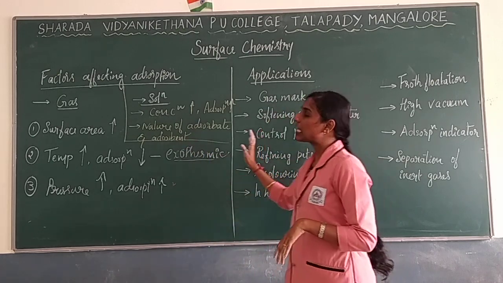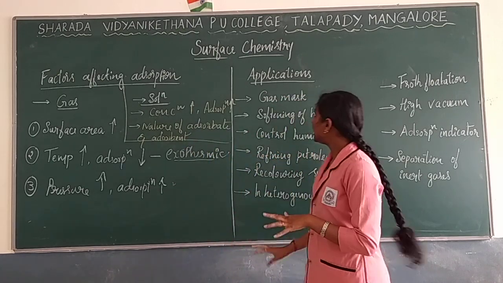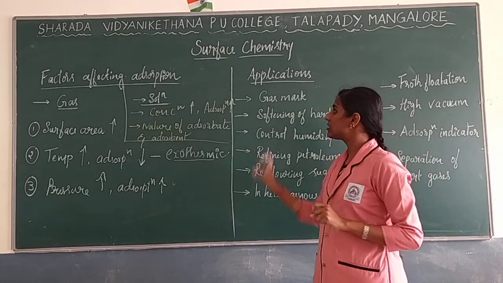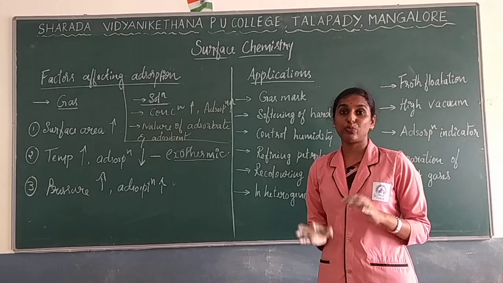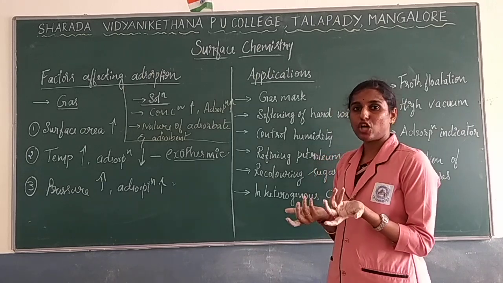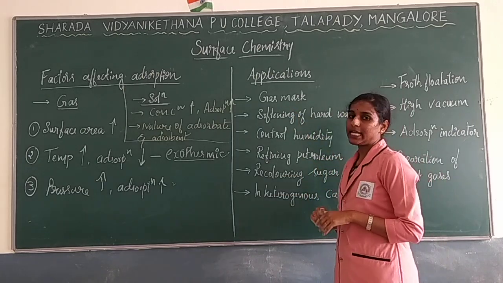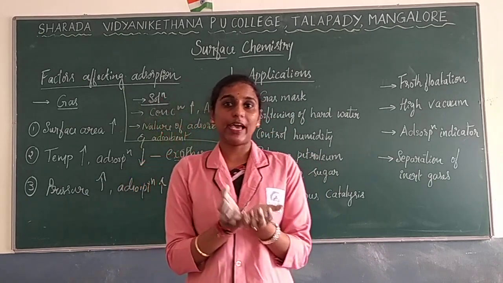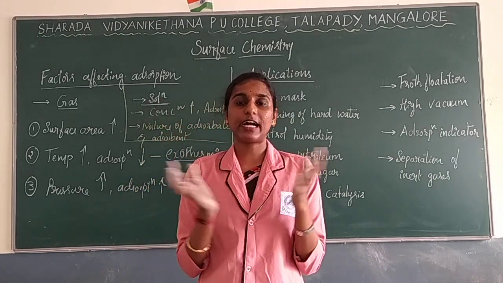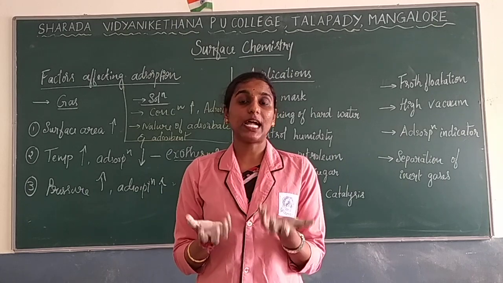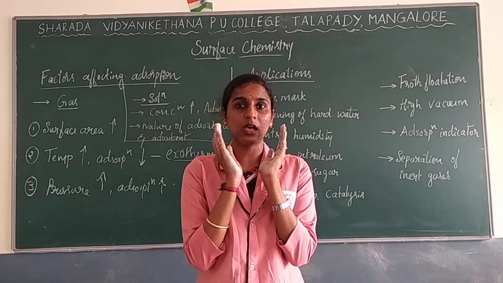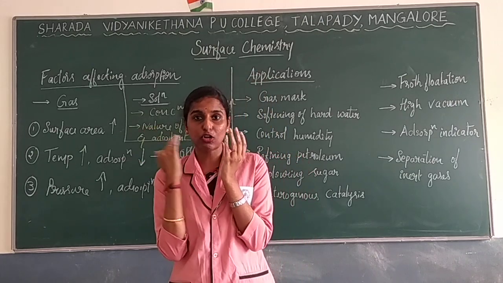So this is regarding factors. Next, we come to the end of adsorption, the applications where we will be using adsorption. One is the gas mask, which I have already explained. When people go for coal mining, where they can find different kinds of poisonous gases, so that they do not absorb all those things, they will use a mask, which has a charcoal layer.